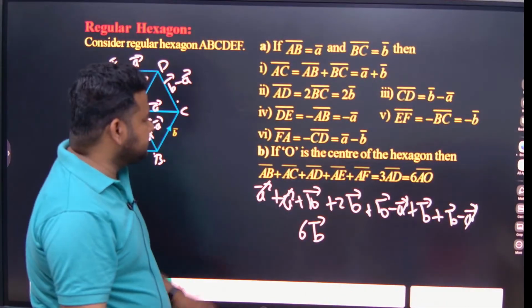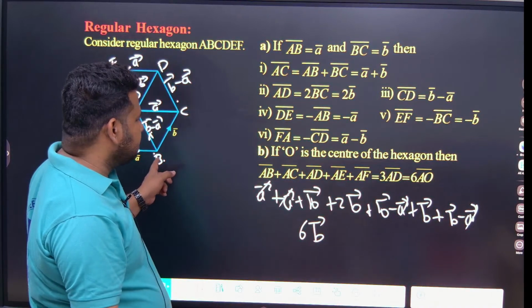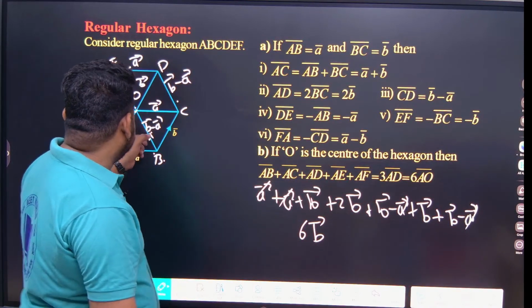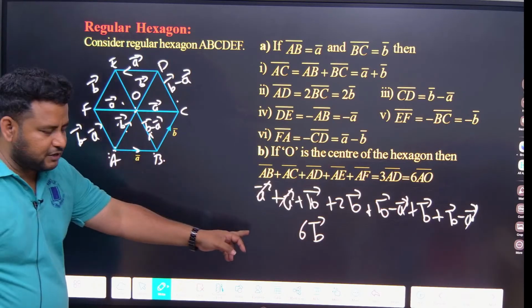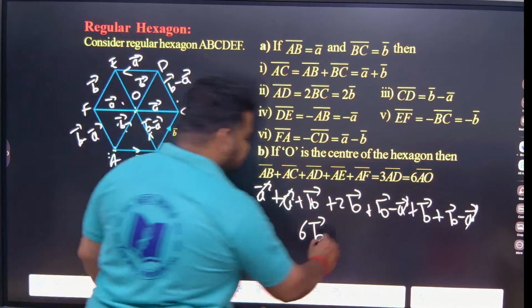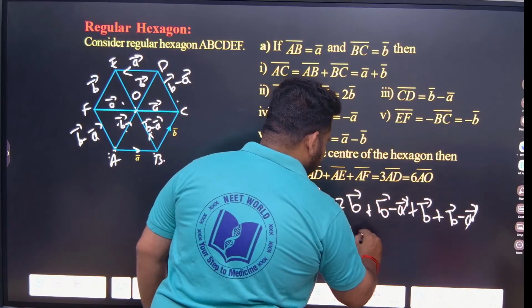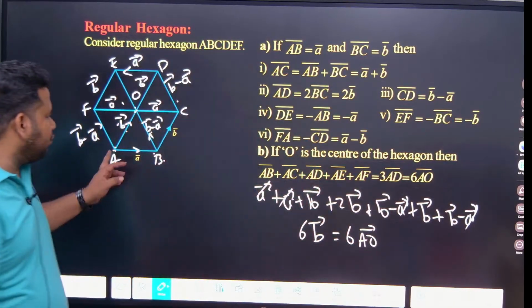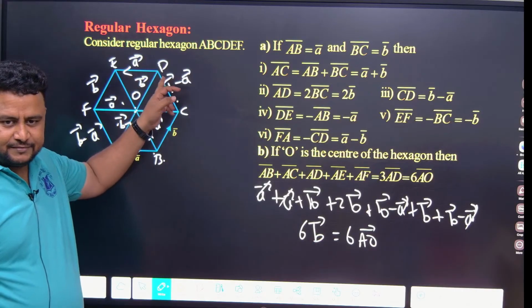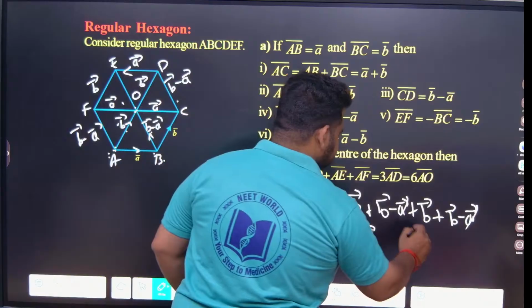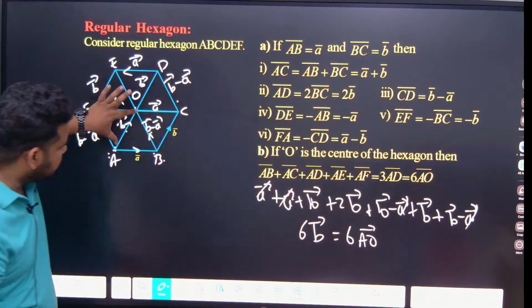6B. 6B is equal to what? B is nothing but equal to what? AO. See here, AO value is B. So AO value is B means 6B I can write as 6 times AO. Okay. But AO is half times AD. AO is half of AD. See here, this AO is half of AD.